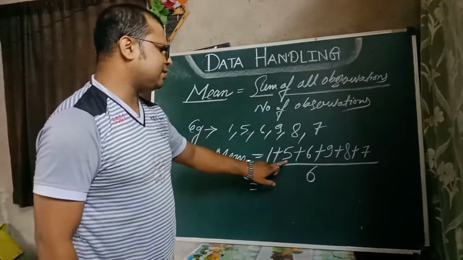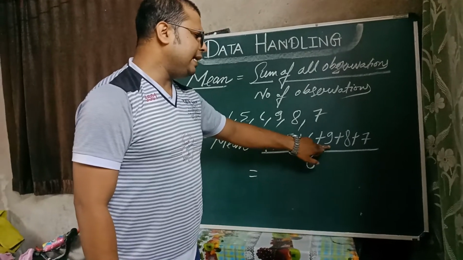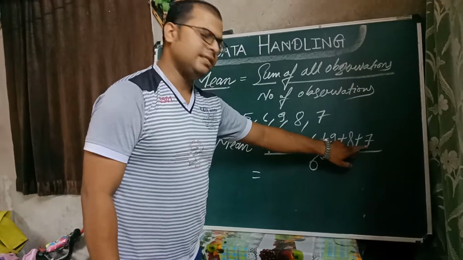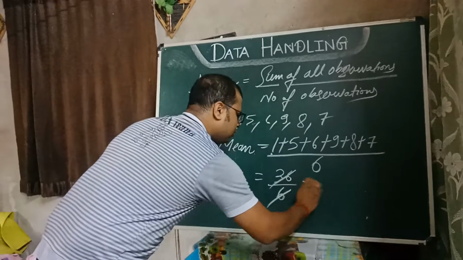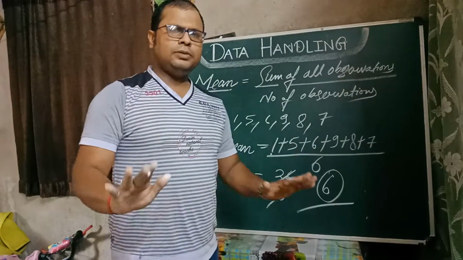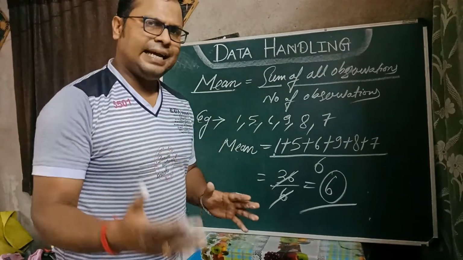Now add this all. 1 plus 5, 6. 6 plus 6, 12. 12 plus 9, 21. 21 plus 8, 29. 29 plus 7, 36. So 36 by 6. Cancel it out. The mean is what? 6. Clear, students? We'll do a few questions now of the exercise. Let's start.